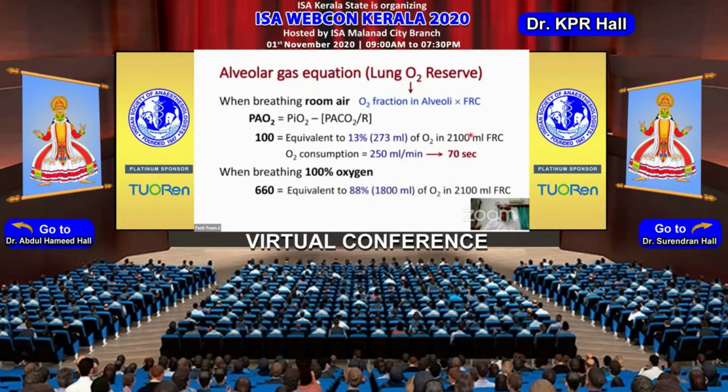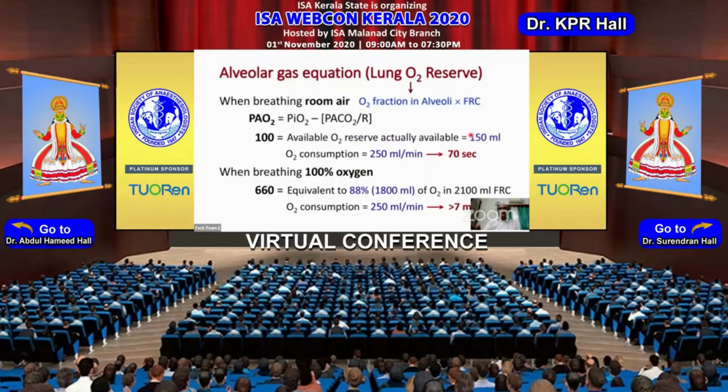But if you are giving 100% oxygen to this person, then oxygen will replace nitrogen and it will comprise 88% of the alveolar volume. And if it is 88% of the alveolar volume instead of 13%, then the oxygen consumption remains the same, and this person can actually survive apnea up till 7 minutes or more.